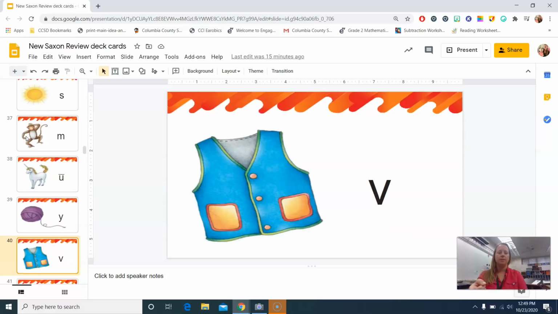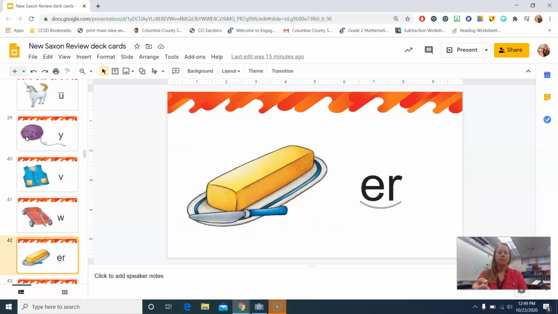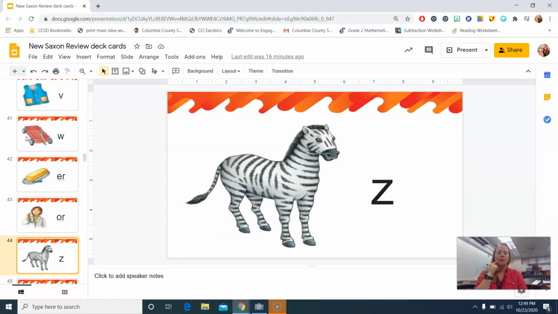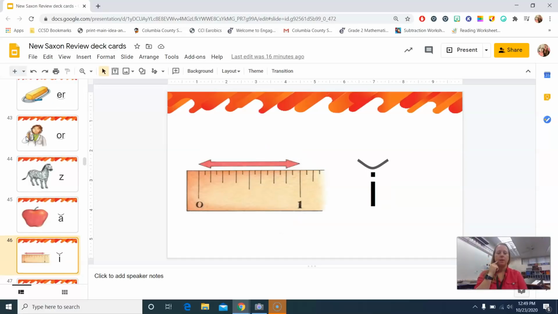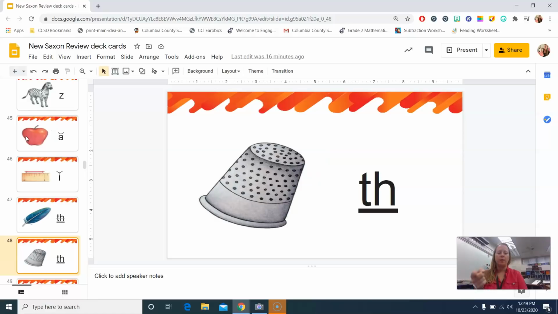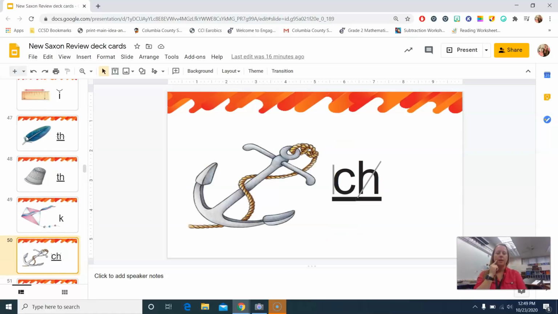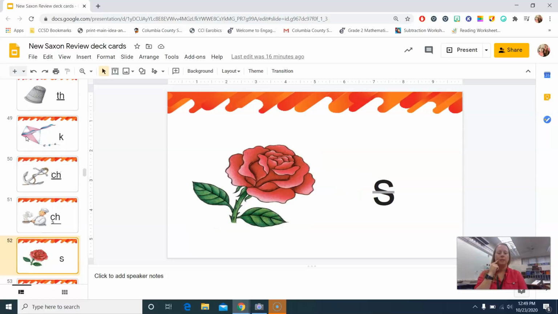Vest, v. Wagon, w. Butter, Doctor, Zebra, z. Apple, a. Inch, I. Feather, th. Thimble, th. Kite, k. Anchor, k. Chef, sh. Rose, z.